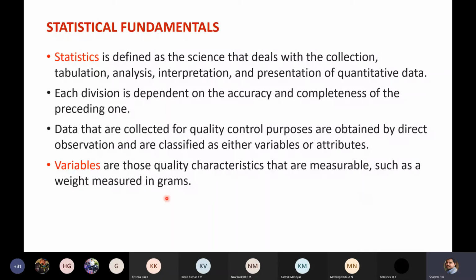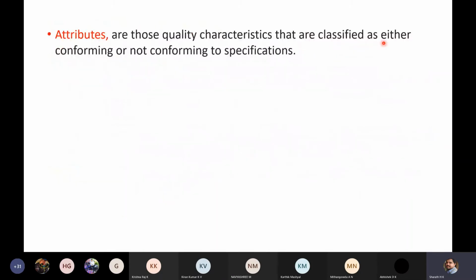Next, attributes. Attributes are those quality characteristics that are classified as either conforming or non-conforming to specifications. Already we discussed the meaning of conforming and non-conforming. What do you mean by not conforming?